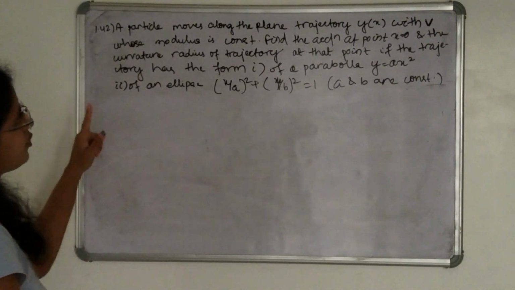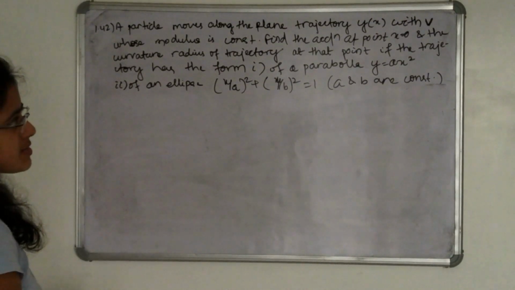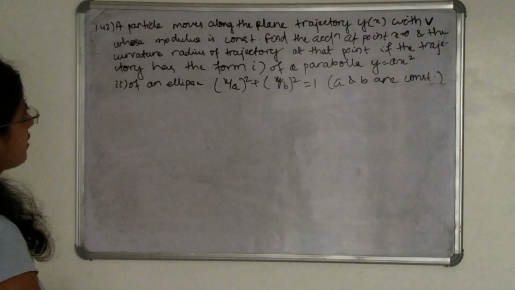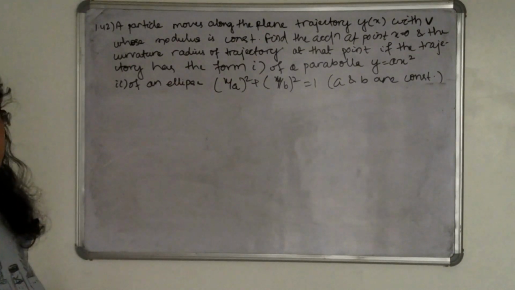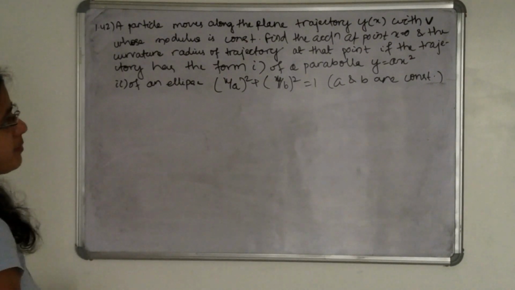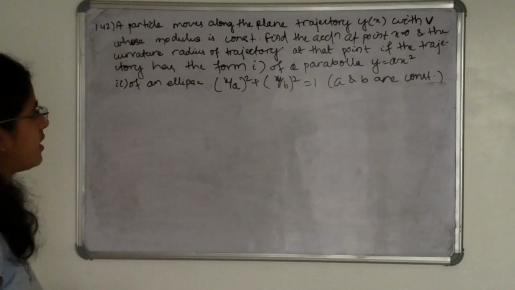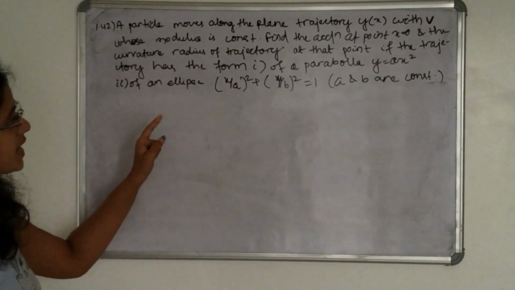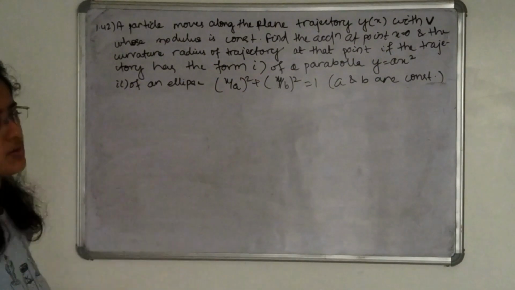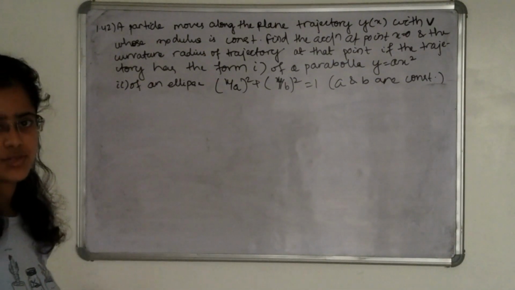Velocity v whose modulus is constant, find the acceleration at point x is equal to 0 and the curvature radius of the trajectory at the point if the trajectory has the form of a parabola y is equal to ax square, and next is of an ellipse (x by a) whole square plus (y by b) whole square is equal to 1, where a and b are constant.